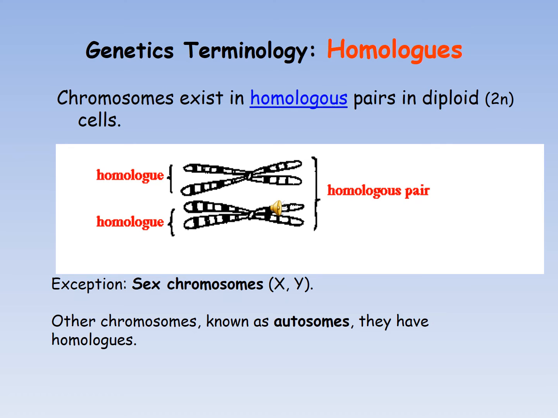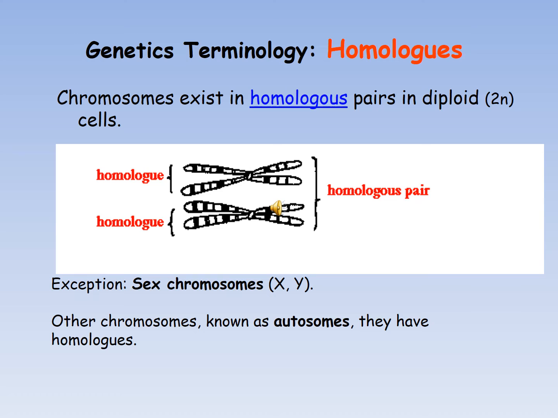For example, one chromosome came from the mother and it contained 3 genes for eye color, skin color and hair color, and its homologous partner came from the father, and it also contained the same 3 genes. So these are similar in size, in position, in structure, and both chromosomes of a homologous pair have the same number of genes.